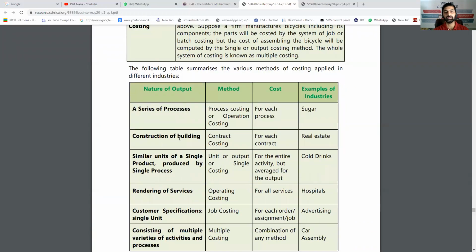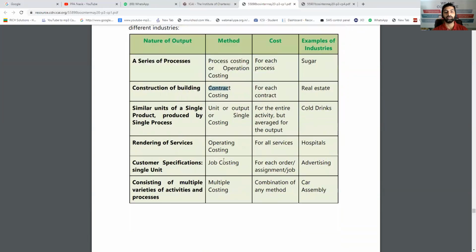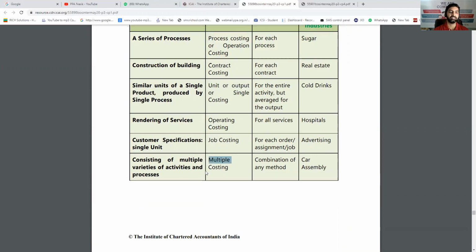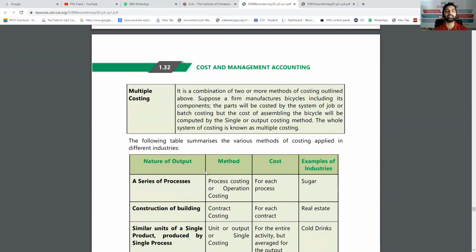So some examples are given here. If your manufacturing is in a series of processes, then process costing, for example, sugar. Sometimes they ask it in fill in the blanks, or maybe sometimes unexpected, but yes, sometimes they go for match the pairs also. Sugar, which type of industry? Process. Then real estate construction, that is contract costing. Then cold drinks, unit or output or single costing. Hospitals, no doubt about it, operating costing. Service sector, advertisement, job costing, because every advertisement can be different. Car assembly can be multiple costing because a combination of different processes is there. So such kind of things are called methods of costing.